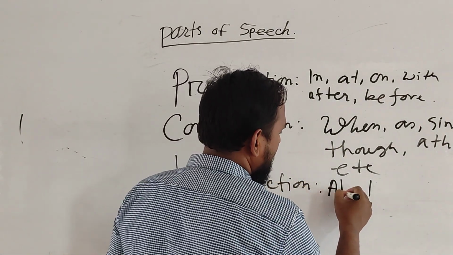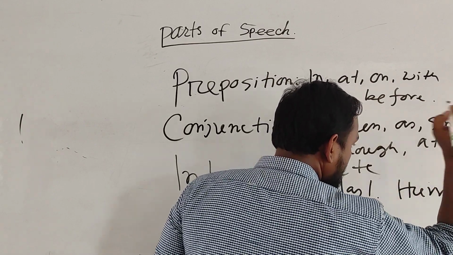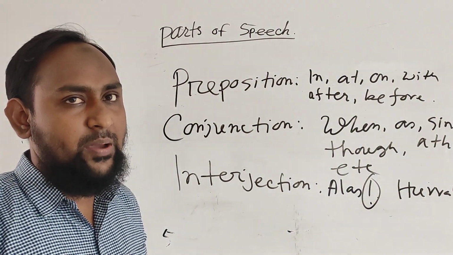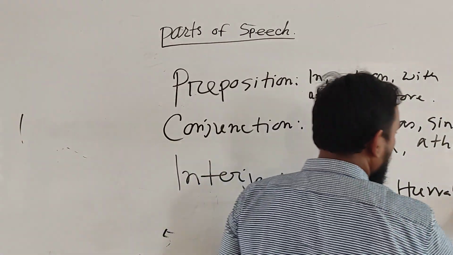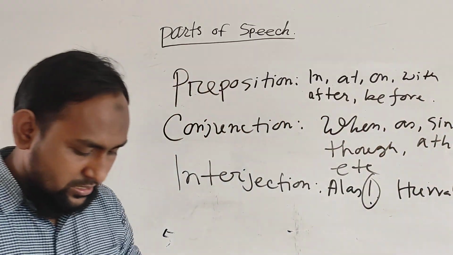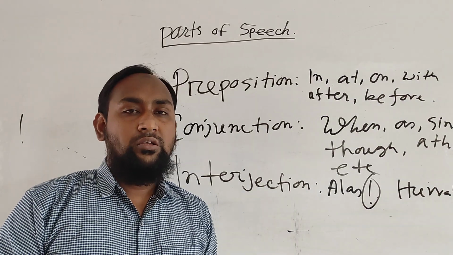So we can write here alas or hooray. When there is a note of exclamation, this is called an interjection. You just have to keep in mind that. Okay? Etc. These are the symbols or signs of some interjections.